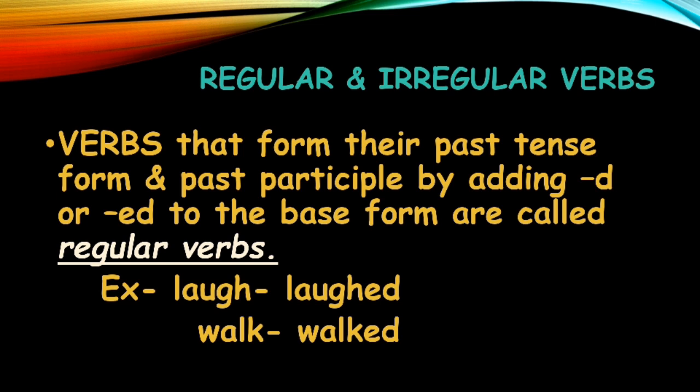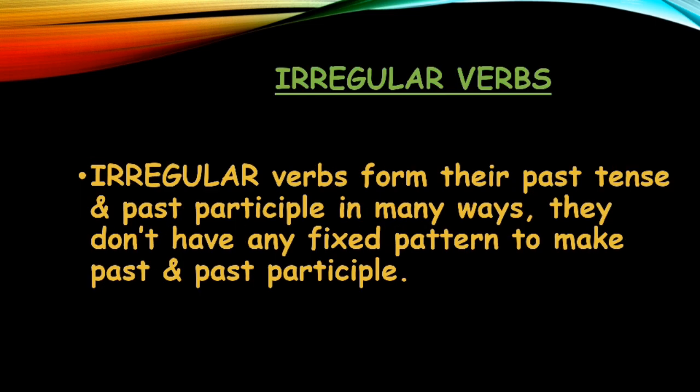And on the other hand, if we see irregular verbs, these are the verbs that form their past tense and past participle in many ways. That means there is no fixed pattern. इनका कोई fixed pattern नहीं होता है. Like in the previous one, regular, we have seen they form their past and past participle by d or ed, right? But these don't have any fixed pattern, and that is the reason they are known as irregular, because there is no regular pattern कोई भी. ठीक है? That's why they are known as irregular verbs, as they don't have any fixed pattern to make past tense form and past participle form, right?